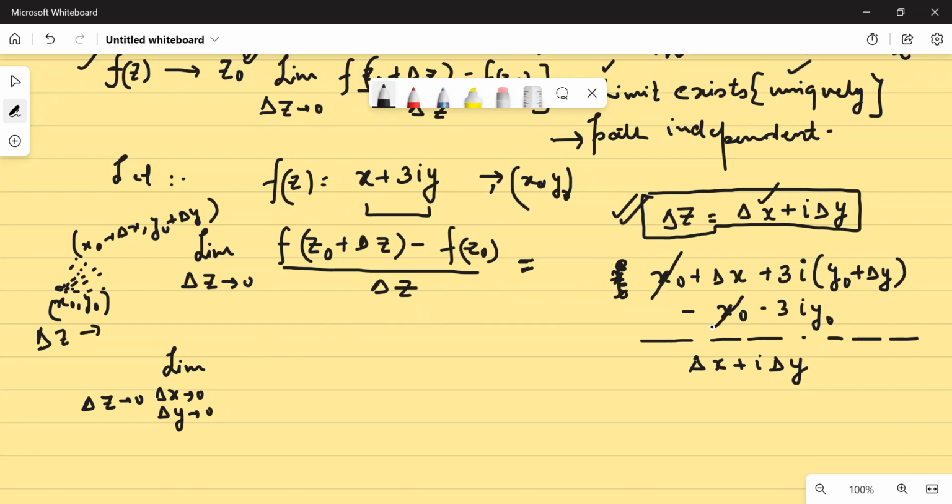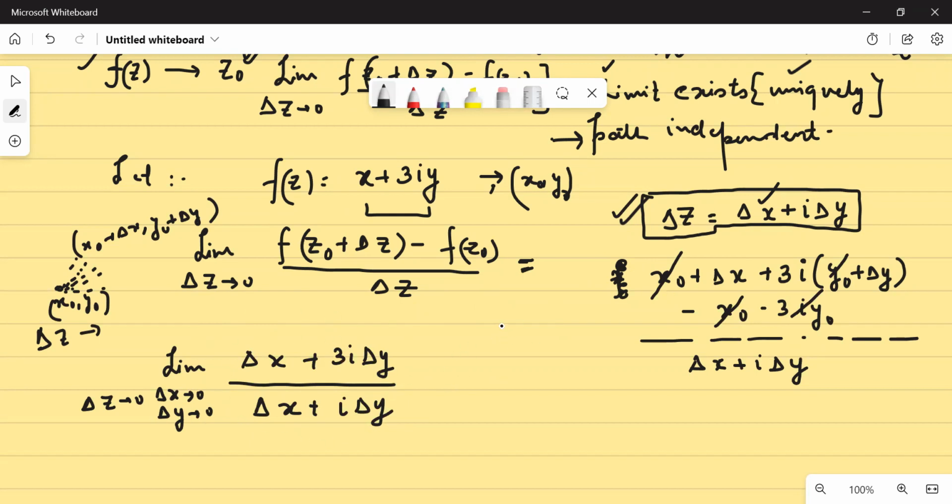This gets cancelled with this. This gets cancelled with this. So eventually what you are left with is delta x plus 3 times iota delta y, divided by delta x plus iota delta y. Yes or no? Now, what about this limit? Whether it is path independent or path dependent, how to assess?